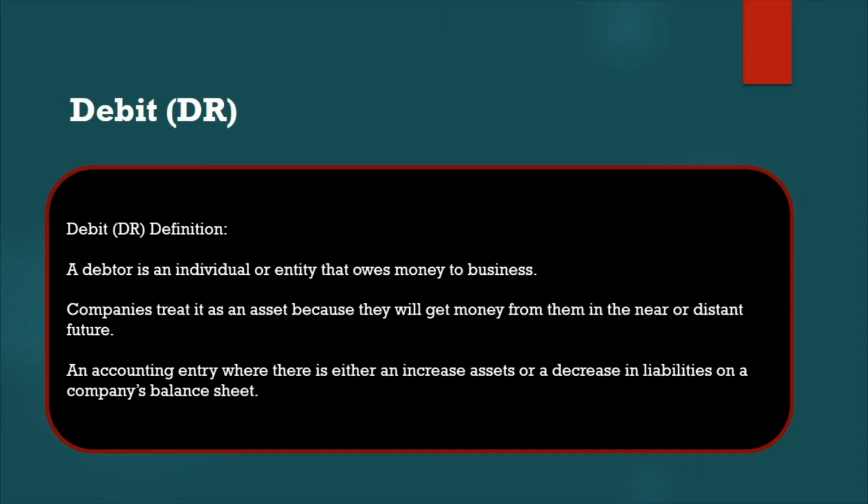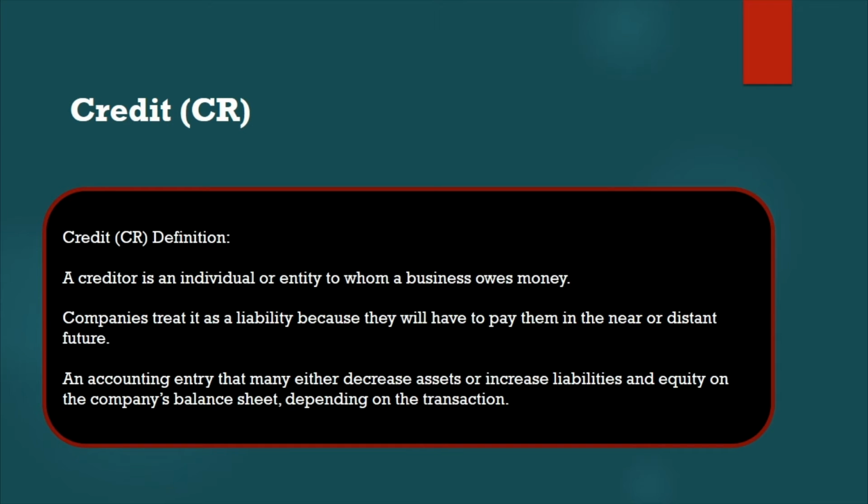Now you can see the credit. A creditor is an individual or company that is owed money by the business. So that means, for example, if we are going to take credit from someone, we have to make a commitment to them. Once money goes out, that is going to the credit side, correct? The company treats this as a liability, a current liability, we have to pay.